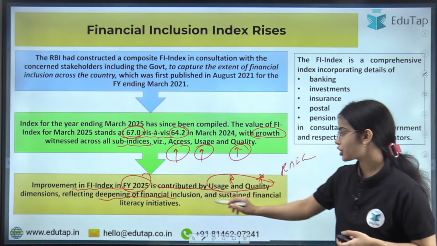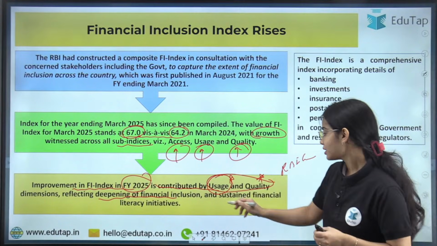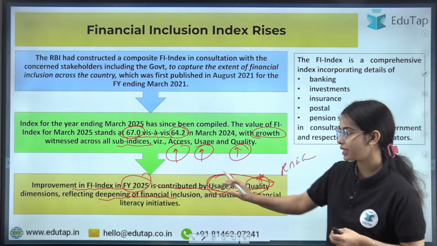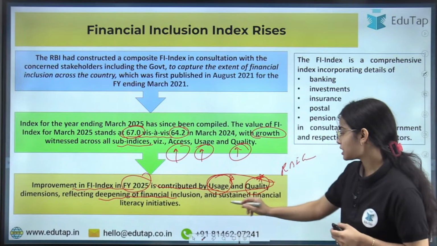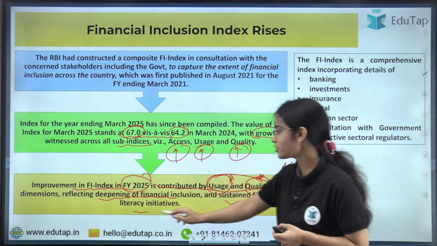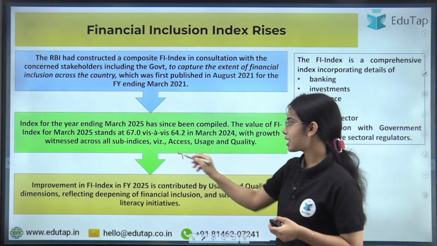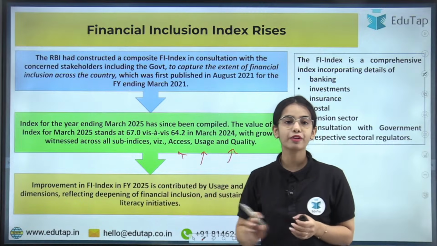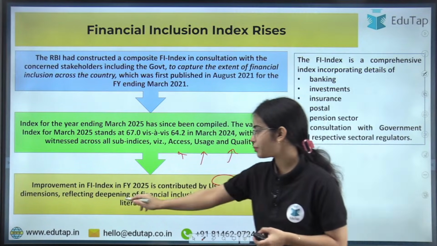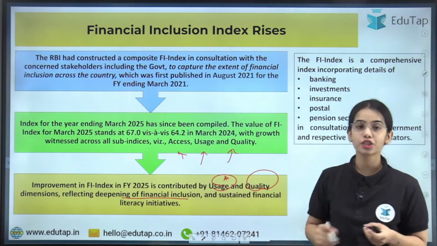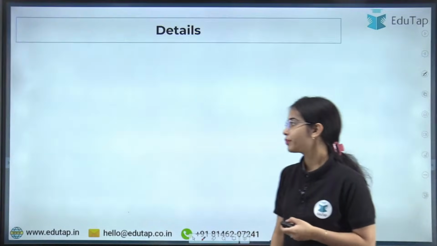Reflecting deepening of financial inclusion, because more people have started to use the financial services and the quality has improved or contributed a lot to the financial inclusion index improvement. That means there are sustained financial literacy initiatives being taken. So basically all the three indices have seen growth, but the improvement in the financial inclusion index is contributed by usage and quality because of the deepening of financial inclusion, deepening of the usage by the people, and sustained financial literacy initiatives. Okay, this is the idea.